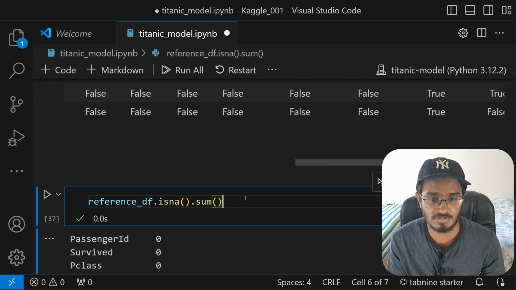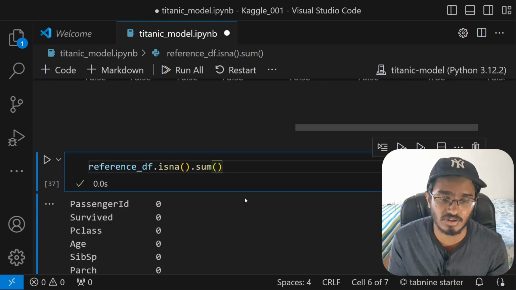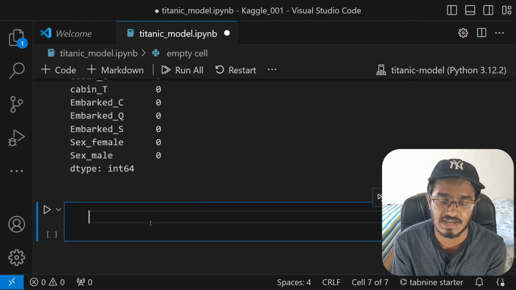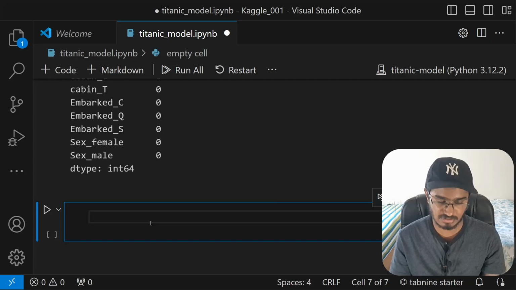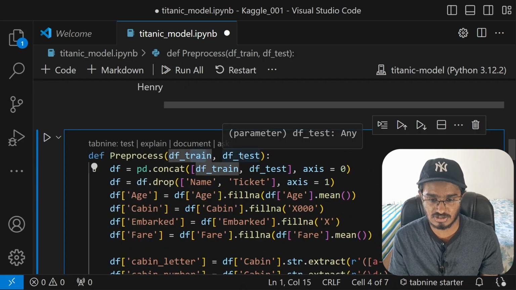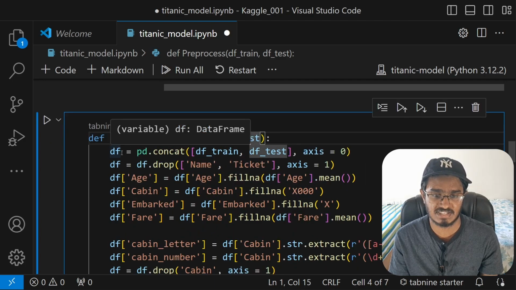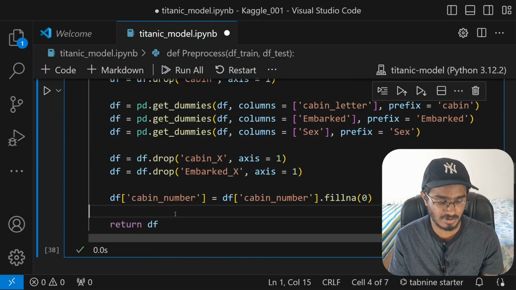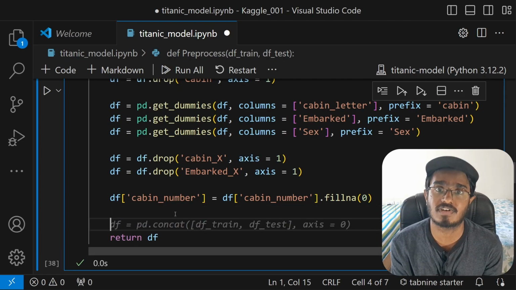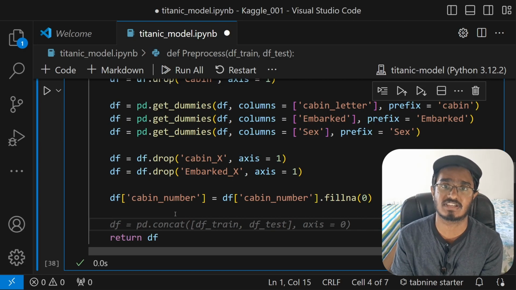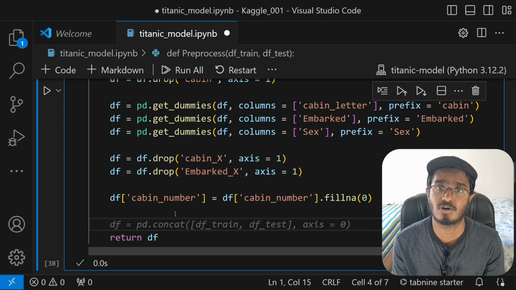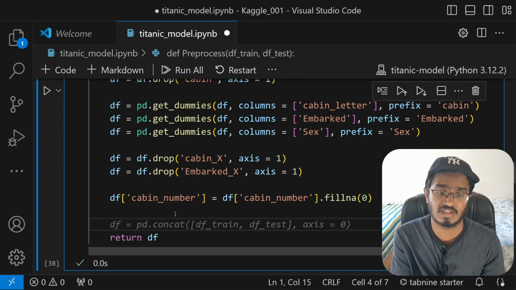So let's just try that. Before we even do any feature engineering or anything like that, let's just see how the model performs on our just cleaned and a little bit pre-processed data set. So what I will do here is notice that we have concatenated the train and the test set together and then made that as df. Now in the return format, I will be returning that as train and test once again. Because for the test set, remember that we have crafted a new column survived and initialized all of it to 0. So what we have to do here is just get the train set and ask the model to train on that, and we have to deploy the model on that training set only.